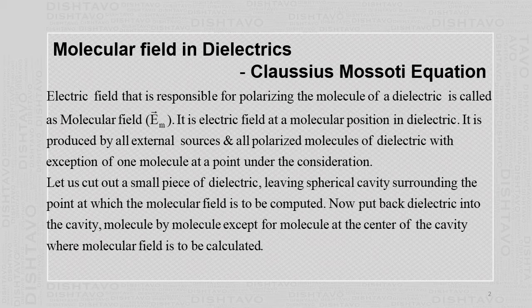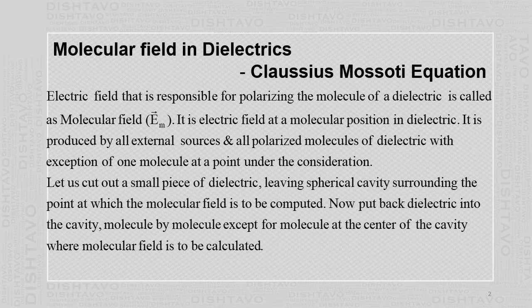In the non-polar molecule, it attains the dipole moment by the separation of the center of positive charge and the center of negative charge. In the polar dielectric, the dipole moment is gained due to rotation of the dipole moment of the molecule and aligning with the external electric field.